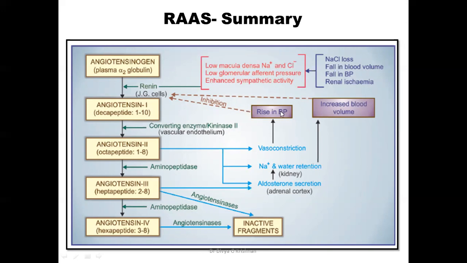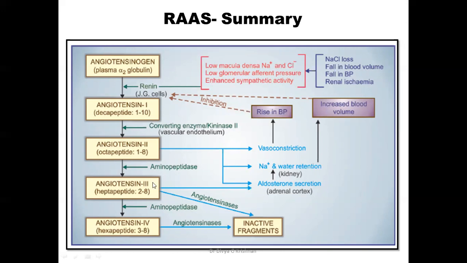Okay, and then you can see the rise in BP will inhibit further renin release. This is called the long loop negative inhibition, and the increased blood volume will also further inhibit the renin release. It is called a short loop negative inhibition.